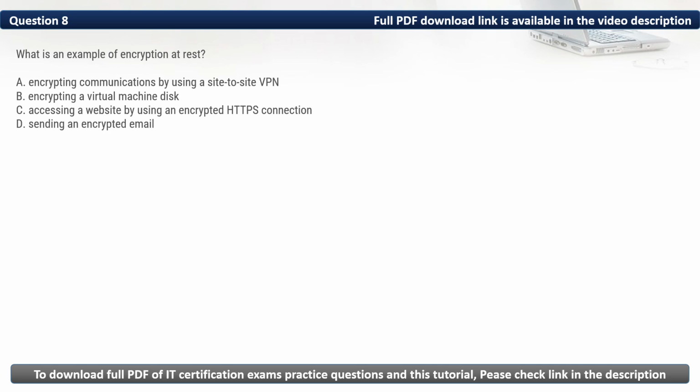What is an example of encryption at rest? Encrypting a virtual machine disk is an example of encryption at rest. Thus, the correct option is B.